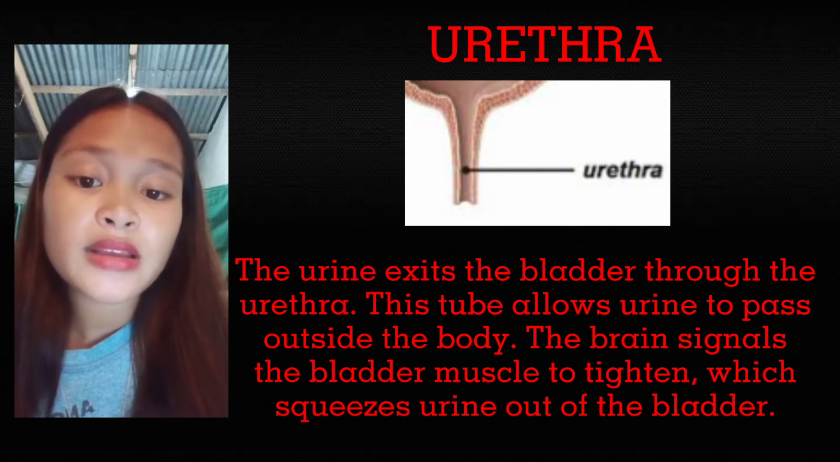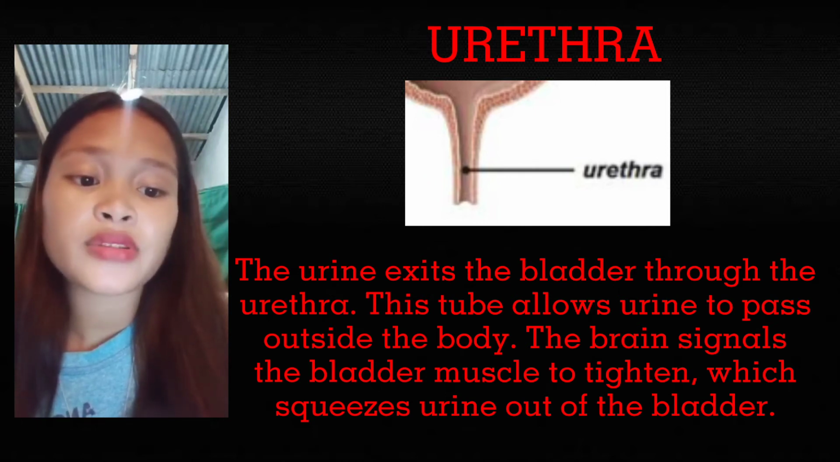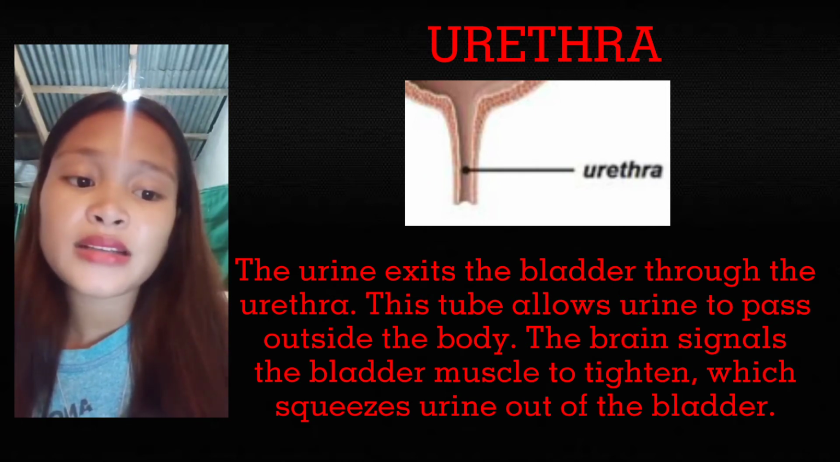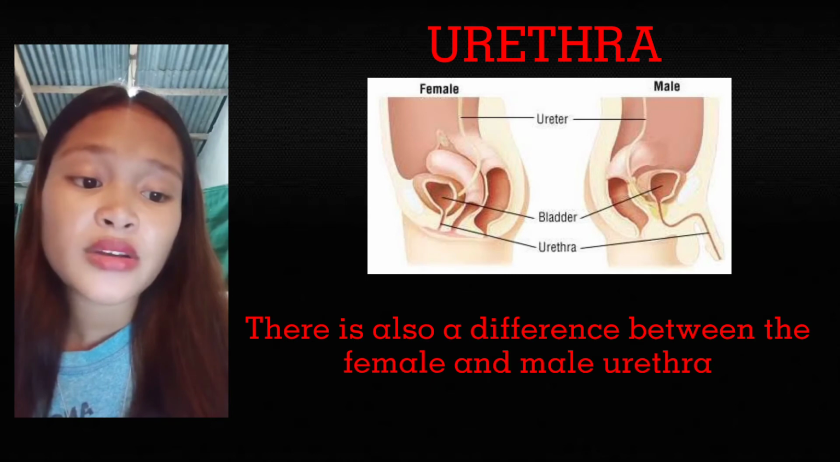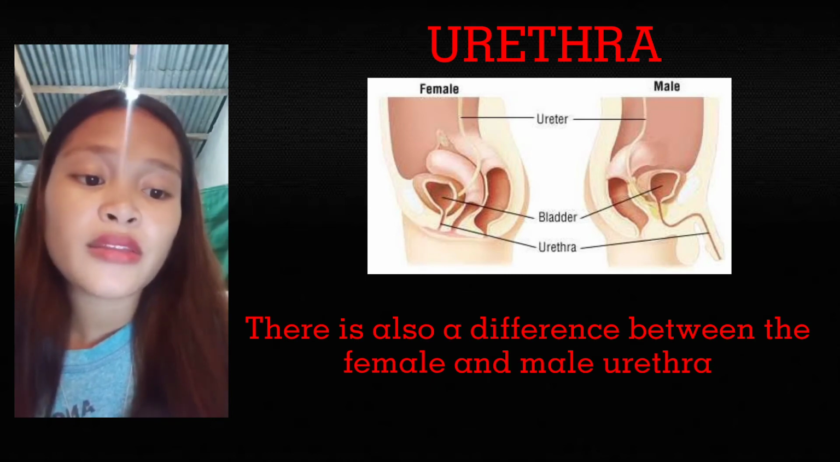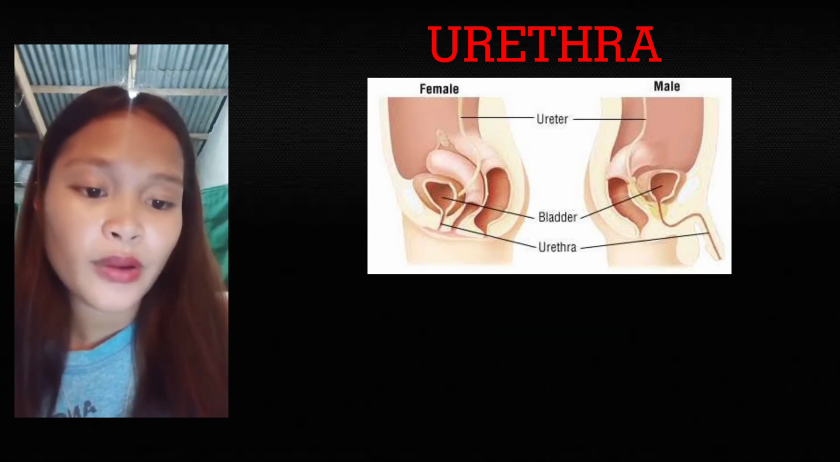This tube allows urine to pass outside the body. The brain signals the bladder muscles to tighten, which squeezes urine out of the bladder. There is also a difference between the female and male urethra.